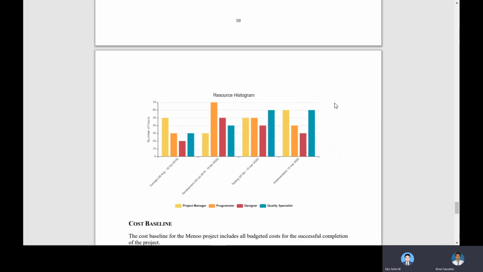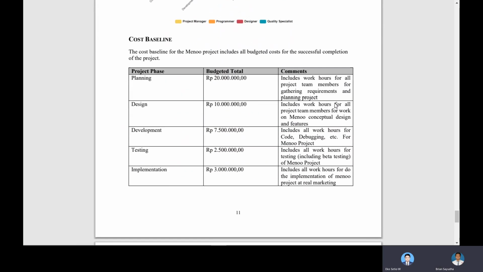And after that, we can go to the cost baseline, which will be presented by Eko. Okay, thank you. For this cost baseline, the cost baseline for the Menoo project includes all budget costs for the successful completion of the project.